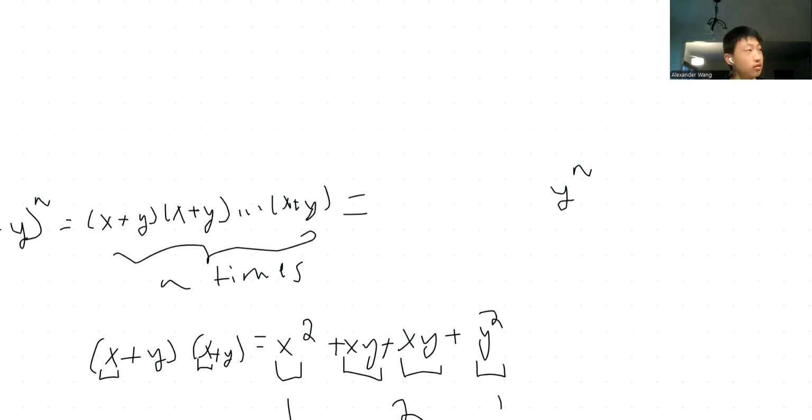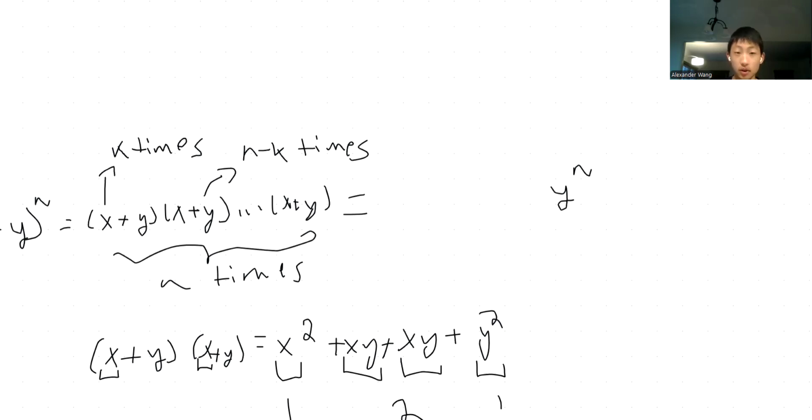Say you wanted to choose k x's, so k of these are going to be x, chosen k times, and y is going to be chosen n minus k times. And so the question is, how do we choose from these n binomials k x's and n minus k y's?